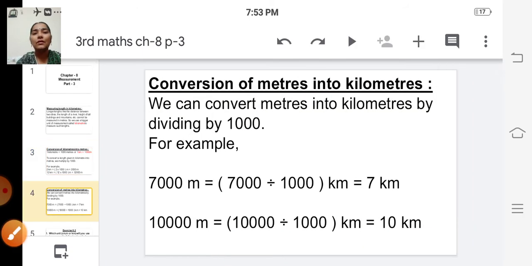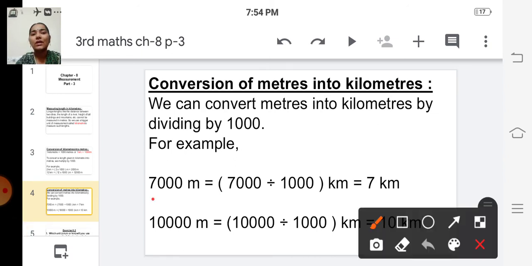The next one, conversion of meters into kilometers. We can convert meters into kilometers by dividing by 1000. For example, 7000 meter. We have to convert this meter into kilometer. So what do we have to do? We have to divide by 1000. So 7000 divided by 1000 kilometer is equal to 7 kilometer.